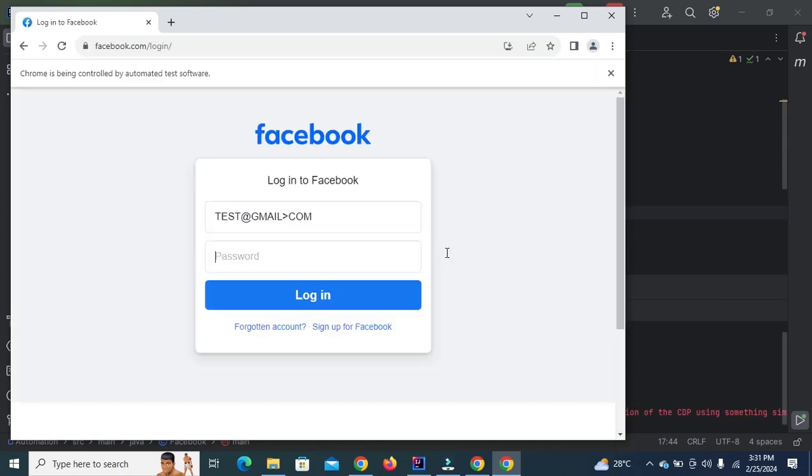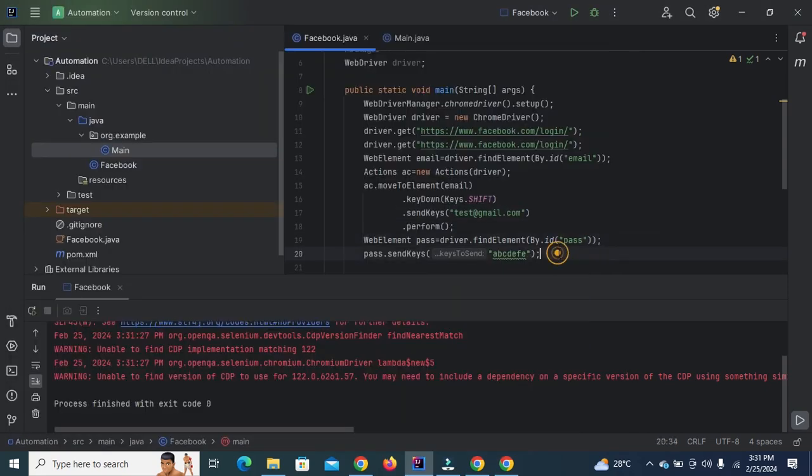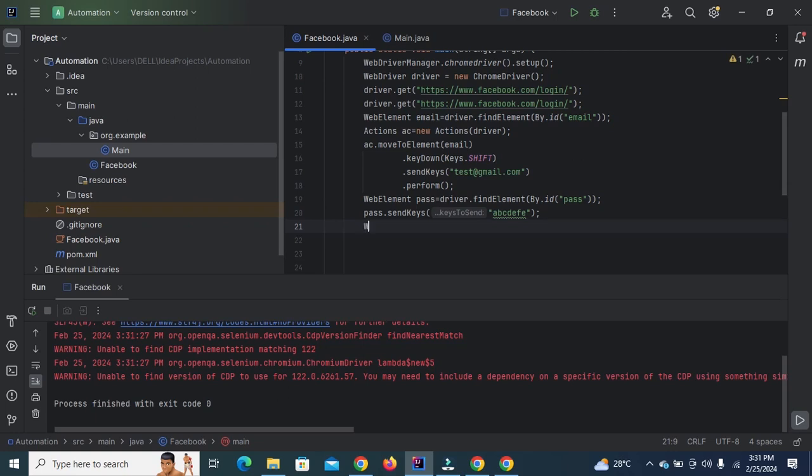After entering the email and password, we need to click on this login button by using the Actions class. Now we will create a web element, button, which is equal to driver.findElement(By.id).